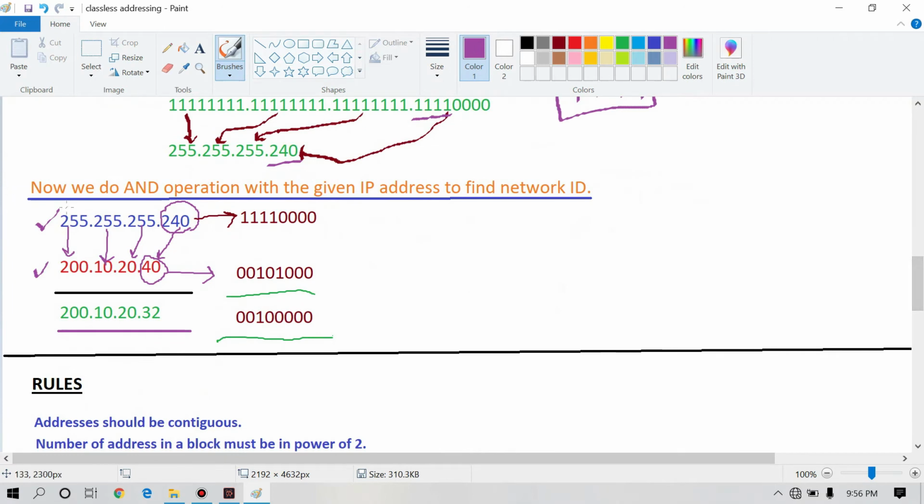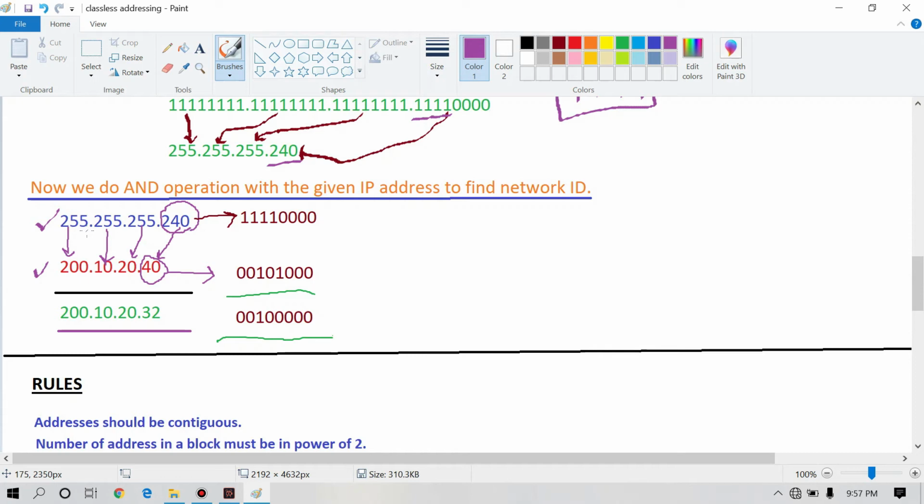We know that when we multiply any number with 1, we get the same number. 255 means all ones.